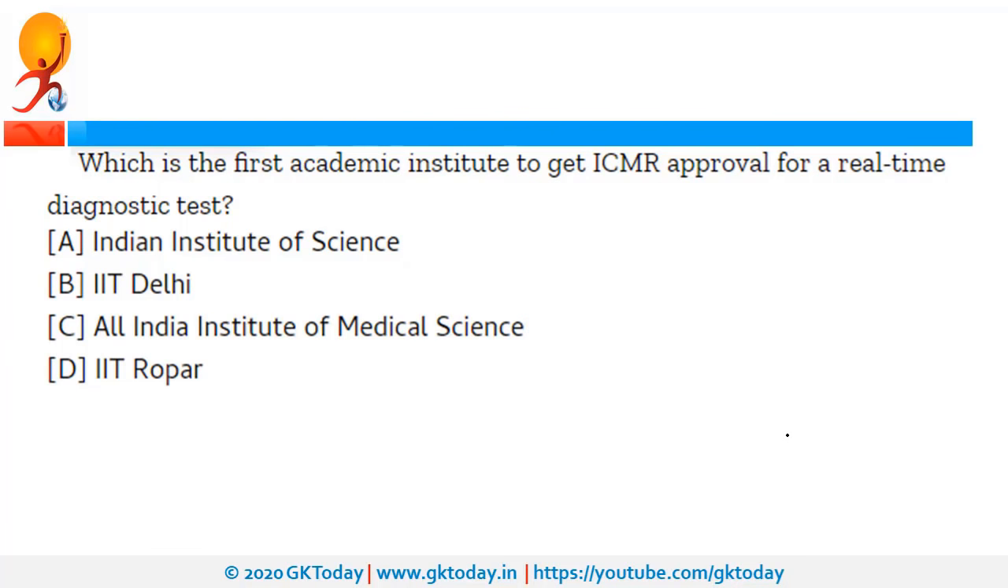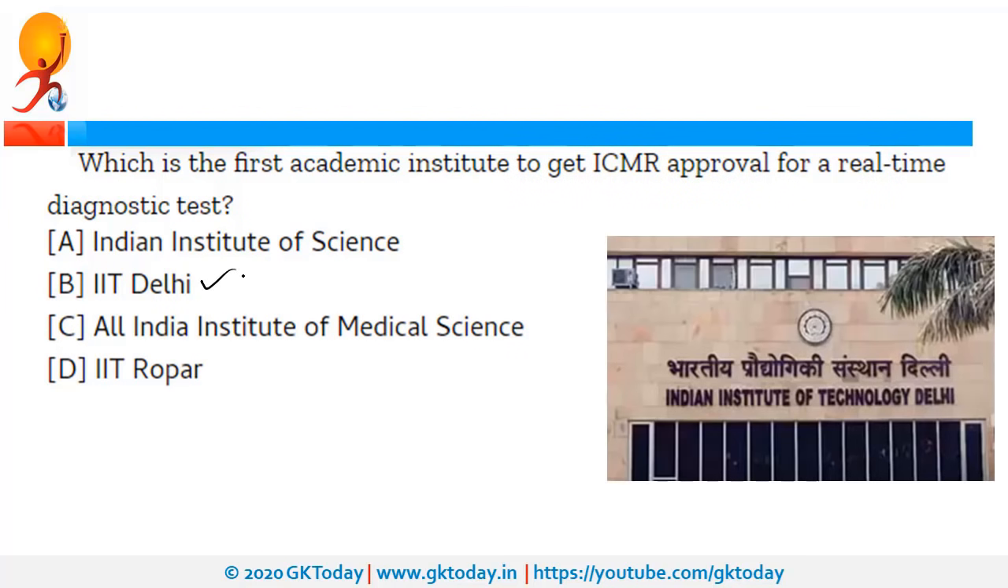Which is the first academic institute to get ICMR approval for a real-time diagnostic test? So this institution is IIT Delhi. ICMR is Indian Council of Medical Research. It is under Ministry of Health and Family Welfare. So recently this KSBS of IIT Delhi has developed a COVID-19 test kit, and it has been approved by the ICMR. Therefore, it became a first institute to be approved for a real-time kit. Now what is KSBS? It is Kusum School of Biological Sciences, and it is associated to IIT Delhi.